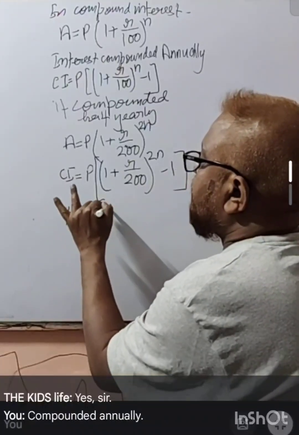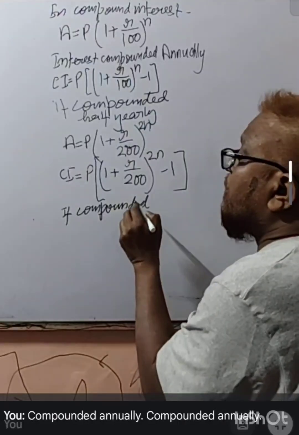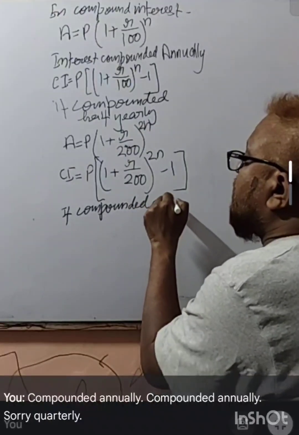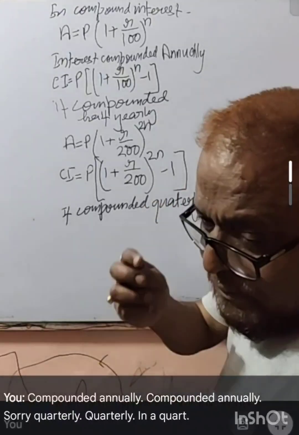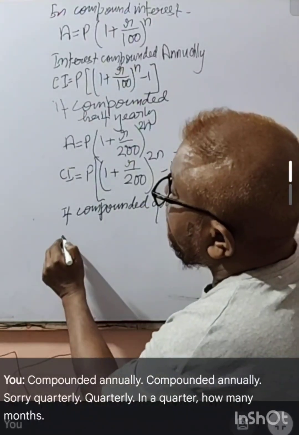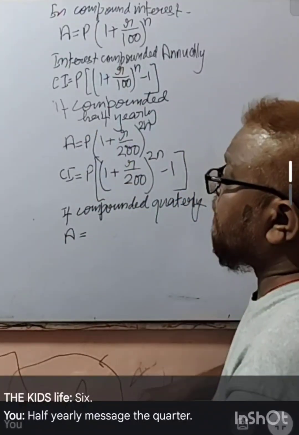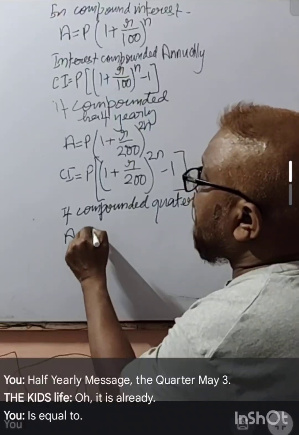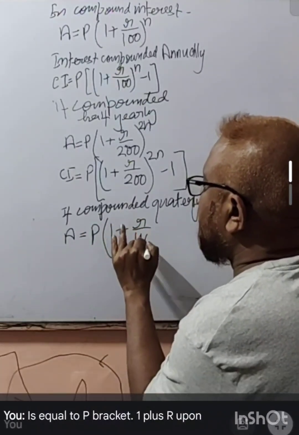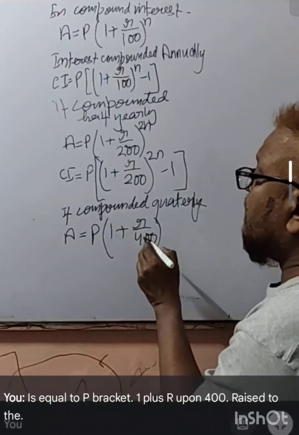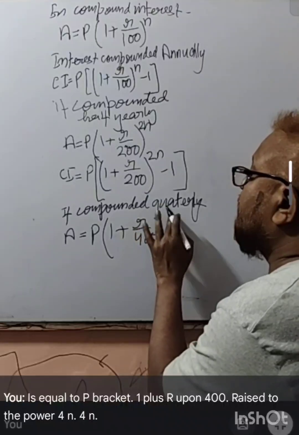If compounded quarterly. In a quarter, how many months? 3. In half yearly it is 6, so in quarterly it is 3. So A is equal to P bracket 1 plus R upon 400 raised to the power 4n. Right?